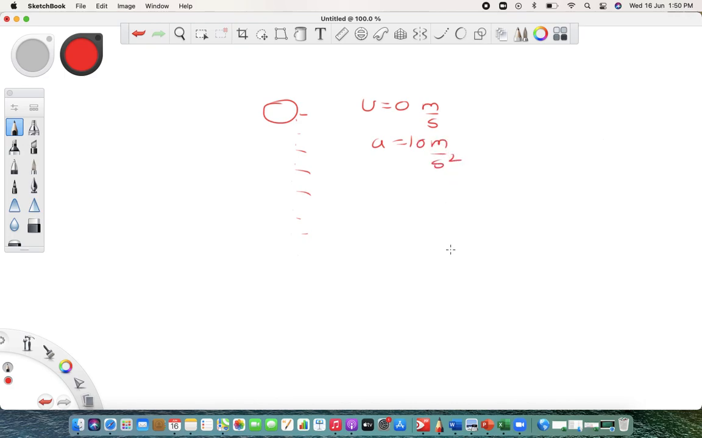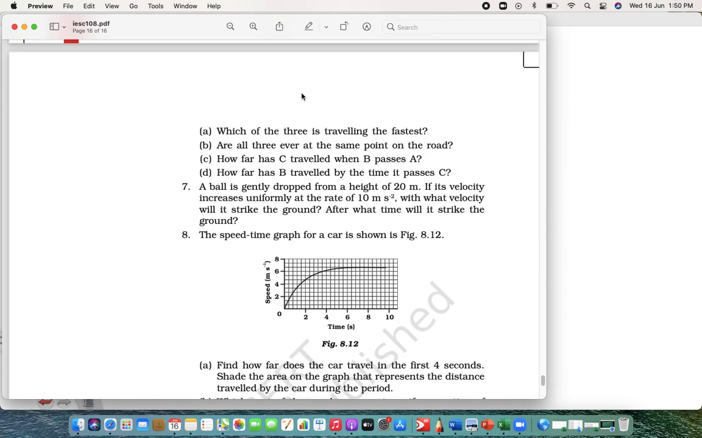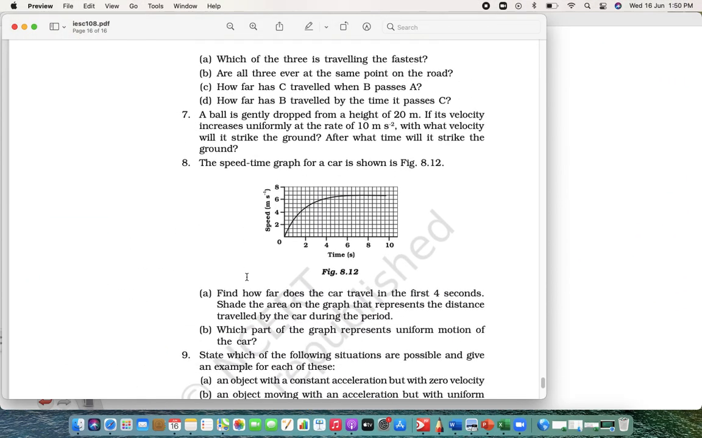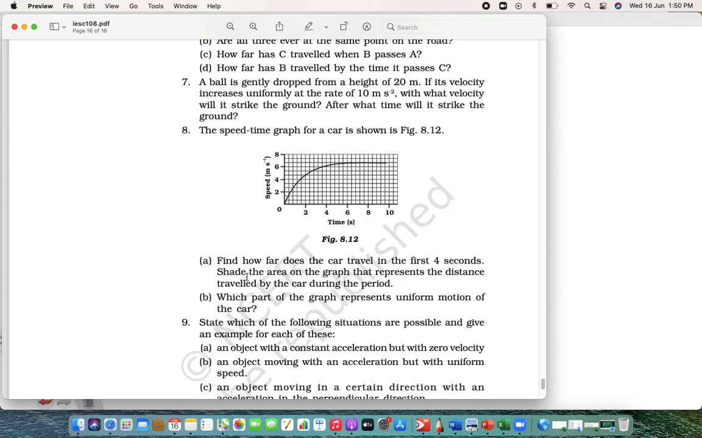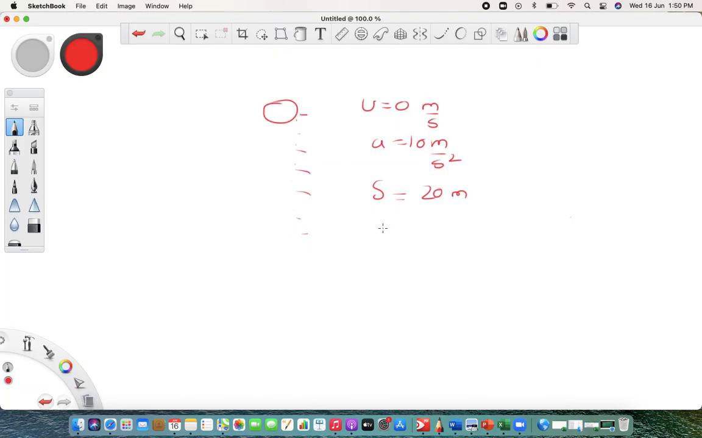Fine. Next, what they are saying is the distance s is 20 meters. Now what you have to do is quite simple to understand. What did they ask you? They ask you what time it will strike the ground and what velocity it will strike the ground with. So we have to find out v and t both.